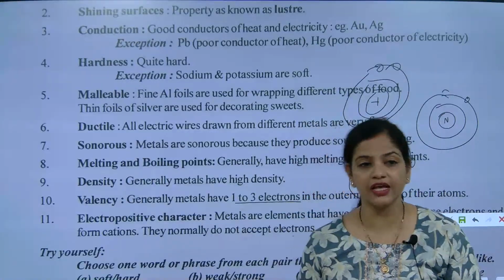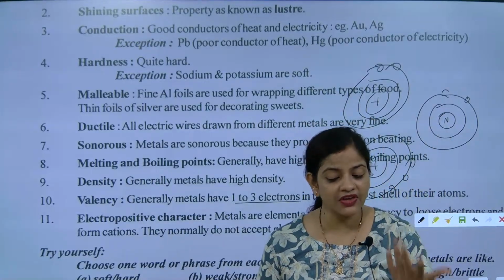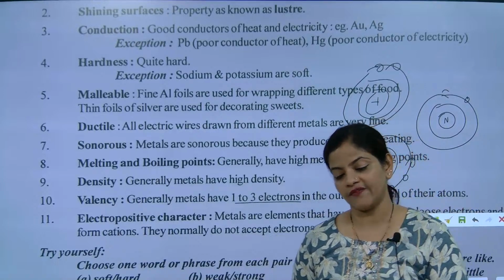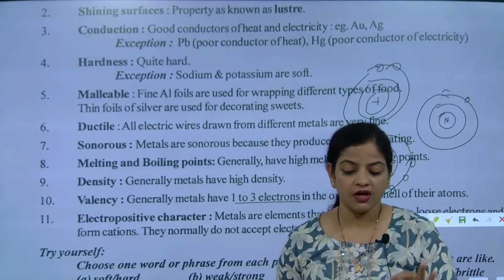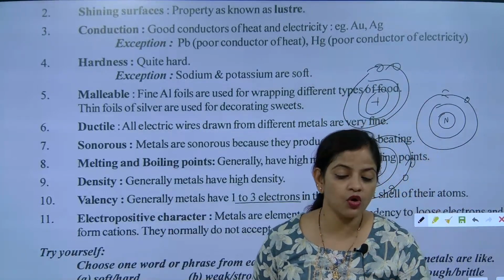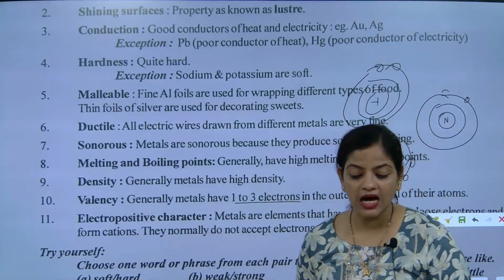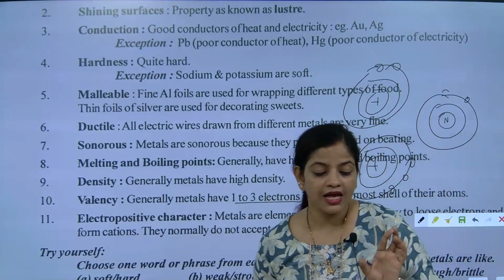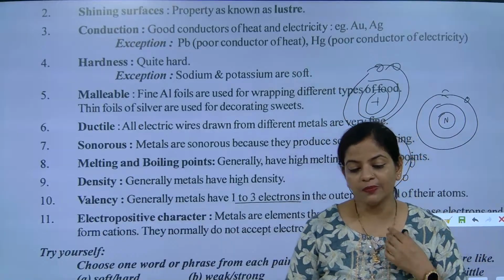And because they are donators, they are giving the electrons. Since they are giving the electrons, they are considered electropositive. So metals are actually electropositive. Metals are what? Electropositive.